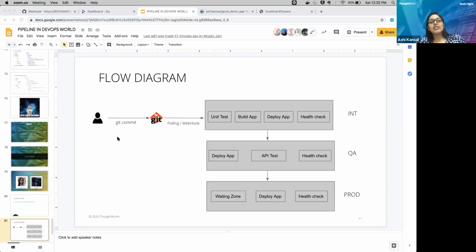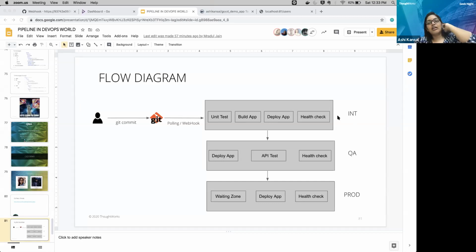So yeah, here we are, and this is our general flow where a developer is committing some code in Git or any other repository, and then we are applying some polling or some webhook, and then we have multiple environments. For example, we have int environment, we have QA, or you can say UAT or prod. For this demo, we will be having 3 environments.